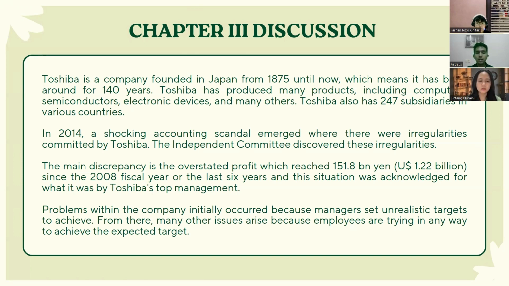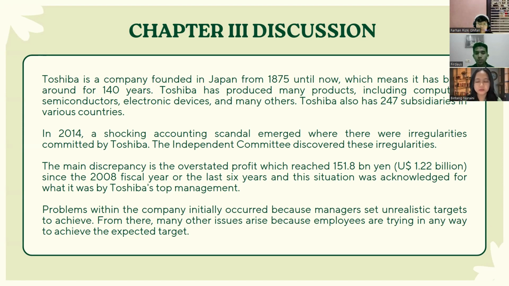The main discrepancy is the overstated profits, which reached 151.8 billion yen, or 1.22 billion US dollars, since the 2008 fiscal year over the last 6 years, and the situation was known by Toshiba's top management.